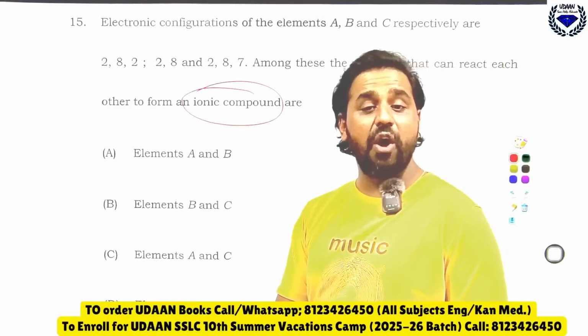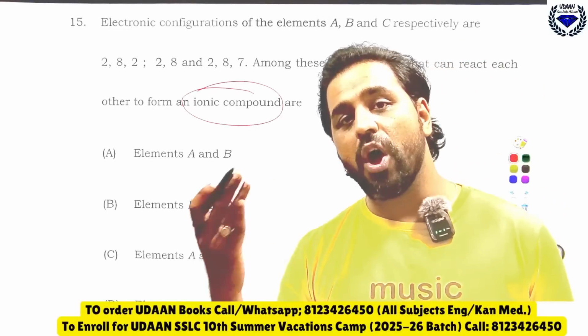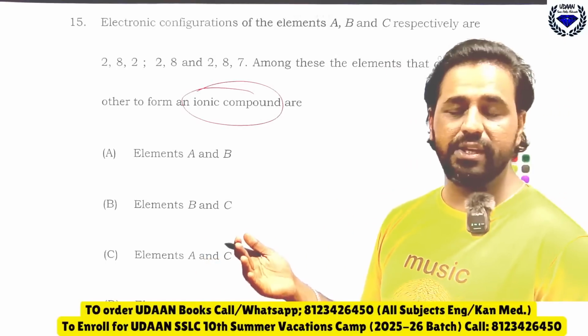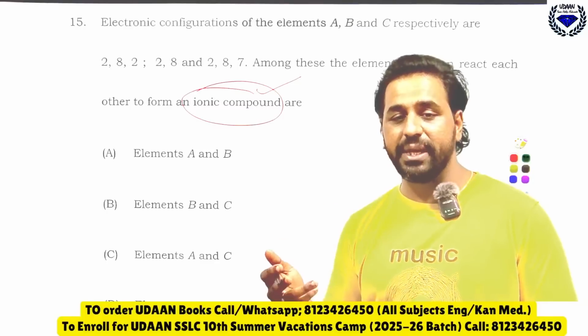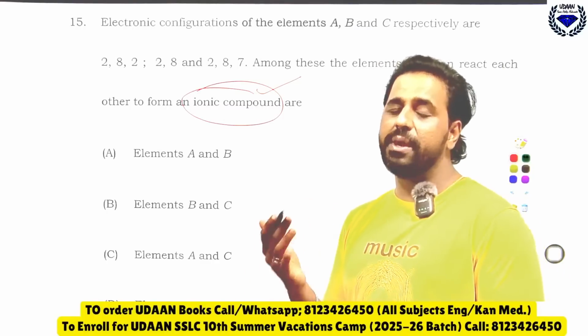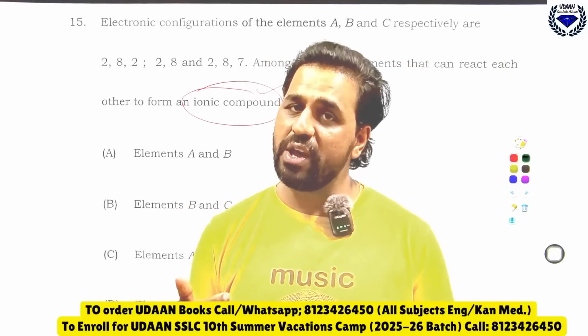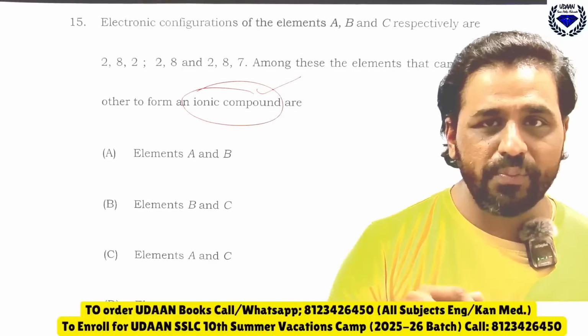See, the bond formed by transfer of electrons from metal to non-metal. If you find the transfer of electrons from a metal to a non-metal, that one we call an ionic compound. So you got what ionic compounds are? The bond formed by transfer of electrons from metals to non-metals, we call it ionic compounds. Okay, I hope everyone has understood.